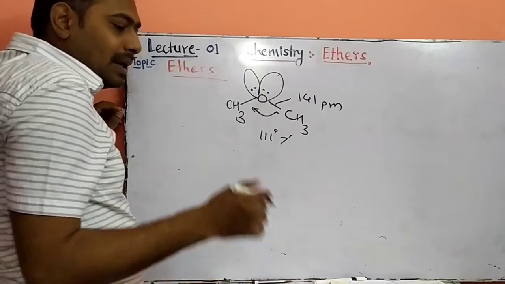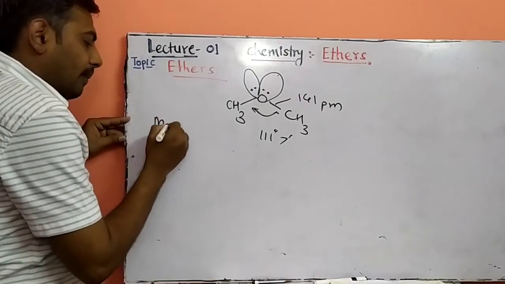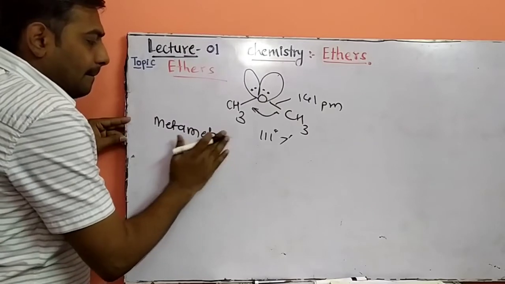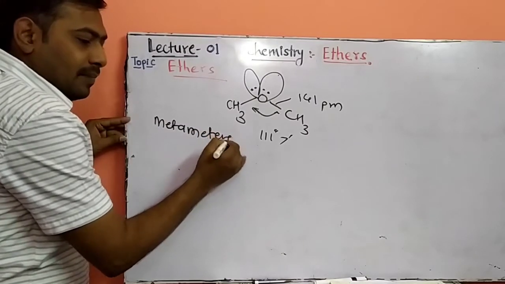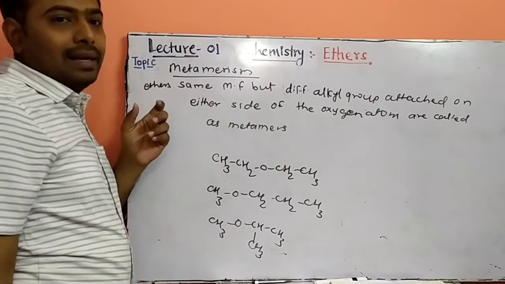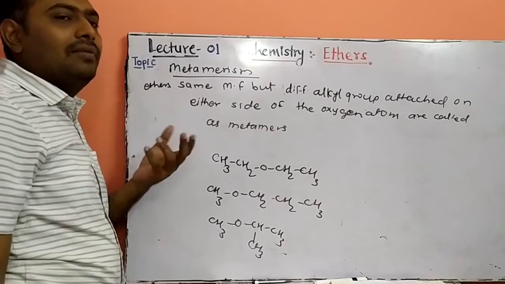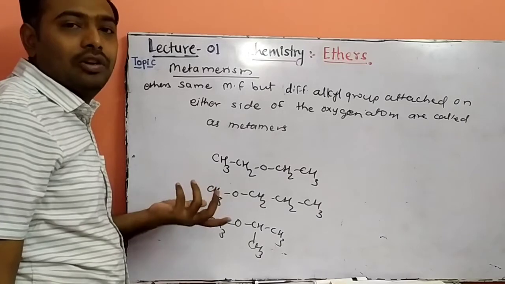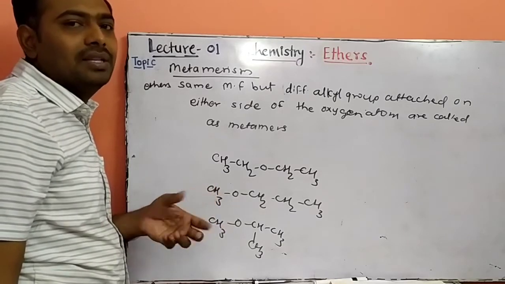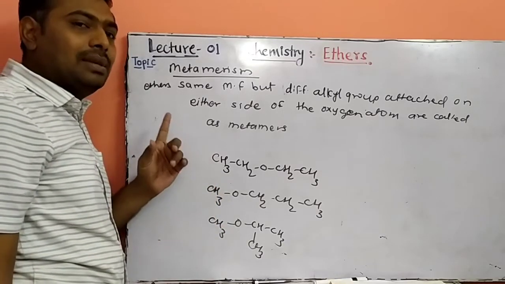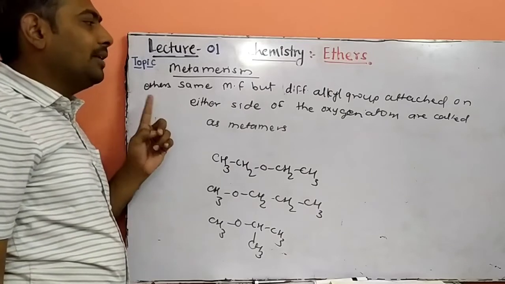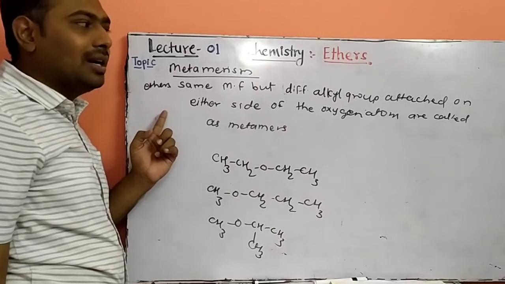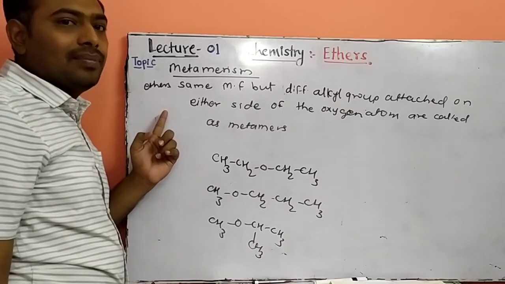Next is metamers. See, next concept, metamerism. So what is metamerism? Generally we discussed the concept of isomerism. What is isomerism? Same molecular formula but different structural arrangement. The same is here. Same molecular formula but different alkyl groups attached on either side of the oxygen atom is called metamerism.